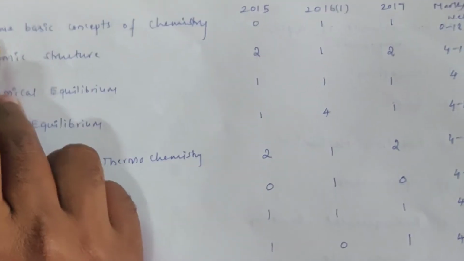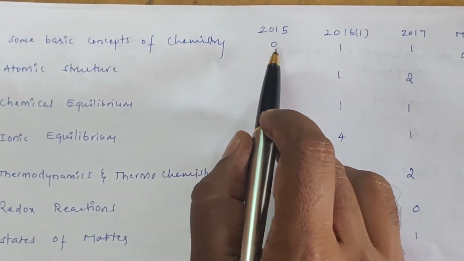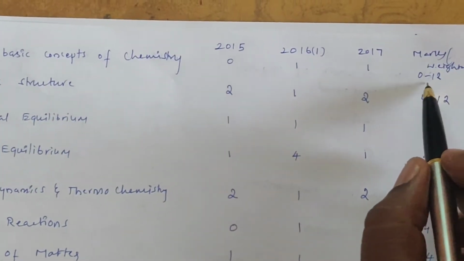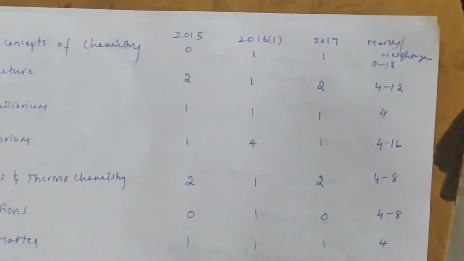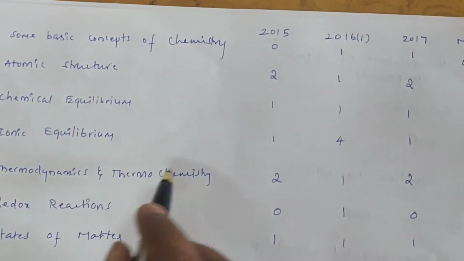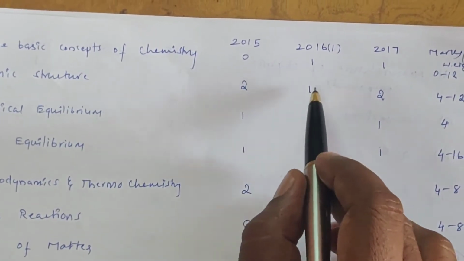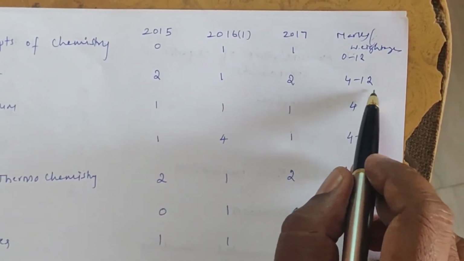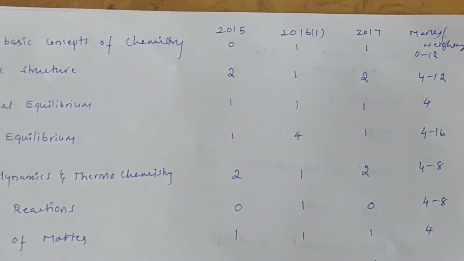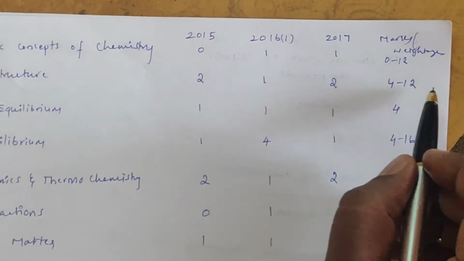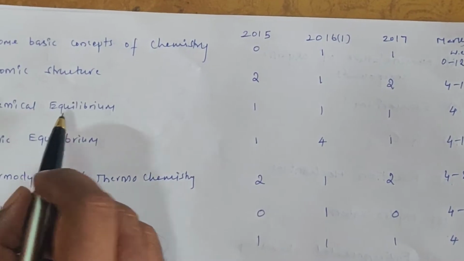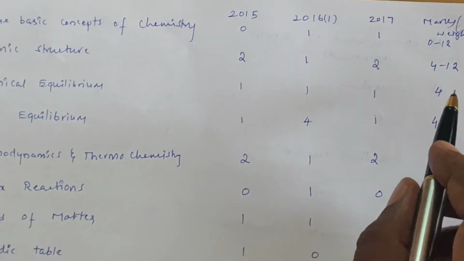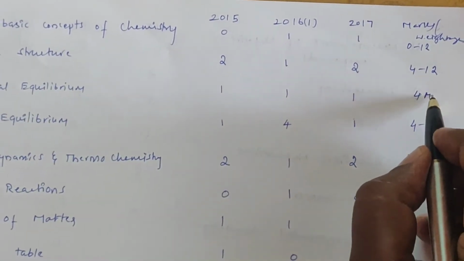First chapter is some basic concepts of chemistry. How many questions in 2015? 0. 2016, 1. 2017, 1. So total expected 0 to 12 marks in this chapter. Second chapter is atomic structure. 2015, 2; 2016, 1; 2017, 2 questions. So 4 to 12 marks expected, marks, not questions. Chemical equilibrium: 2015, 1; 2016, 1; 2017, 1, so continuously asked. So 4 marks expected in this chapter.